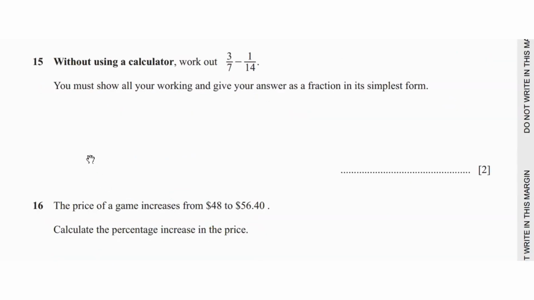Question 15 says, without using a calculator, work out 3/7 minus 1/14. Whenever we are subtracting or adding unlike denominators, we have to make the denominators equal. We know that 7 and 14 both come in the 7 times table, so we can easily multiply the first fraction by 2. This gives us 6/14 minus 1/14. Now that both the denominators are equal, we can easily solve the numerators. So 6 minus 1 is 5, giving 5/14. And that is your answer in simplest form.